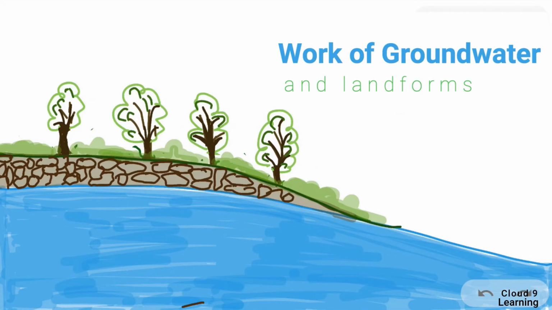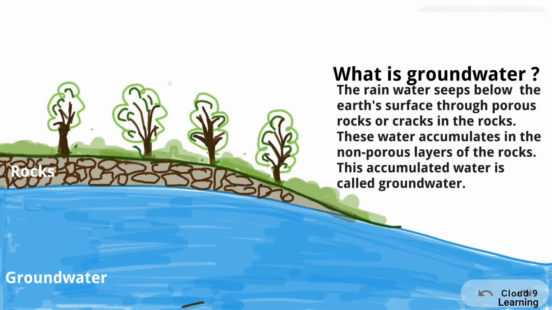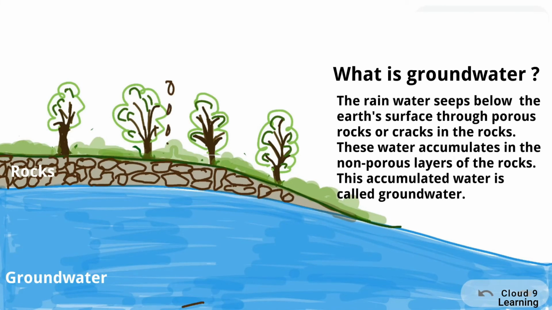First of all, we will study what is groundwater. The raindrops seep below the surface of the earth through porous rocks or cracks in the rocks. This water accumulates in the non-porous layers of the rocks and gets collected. This is called groundwater.